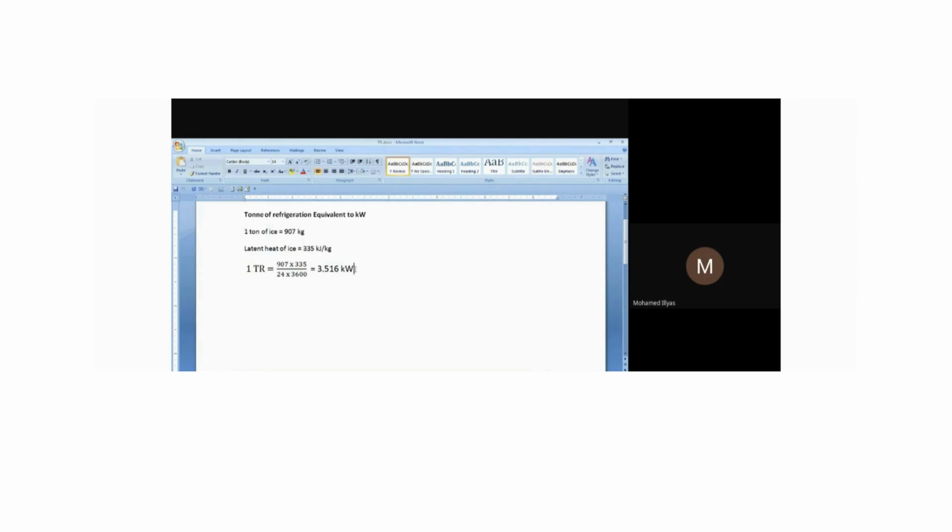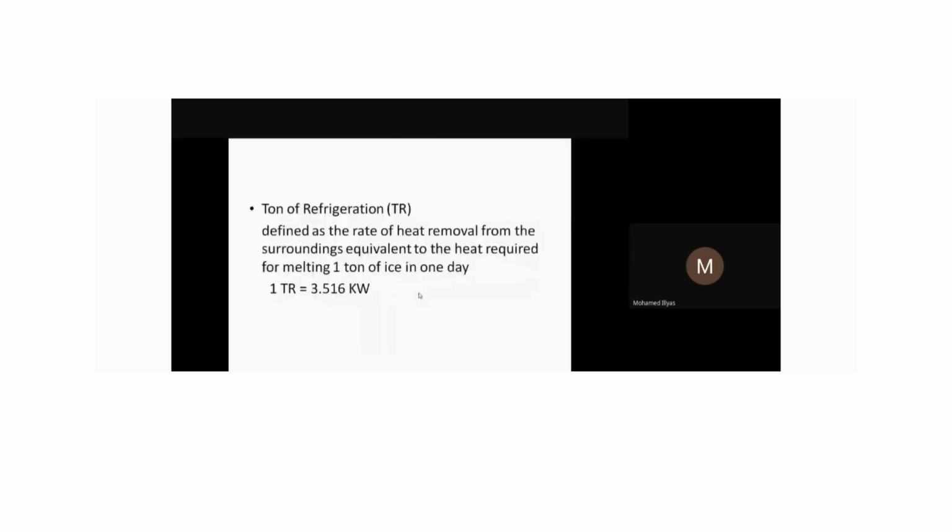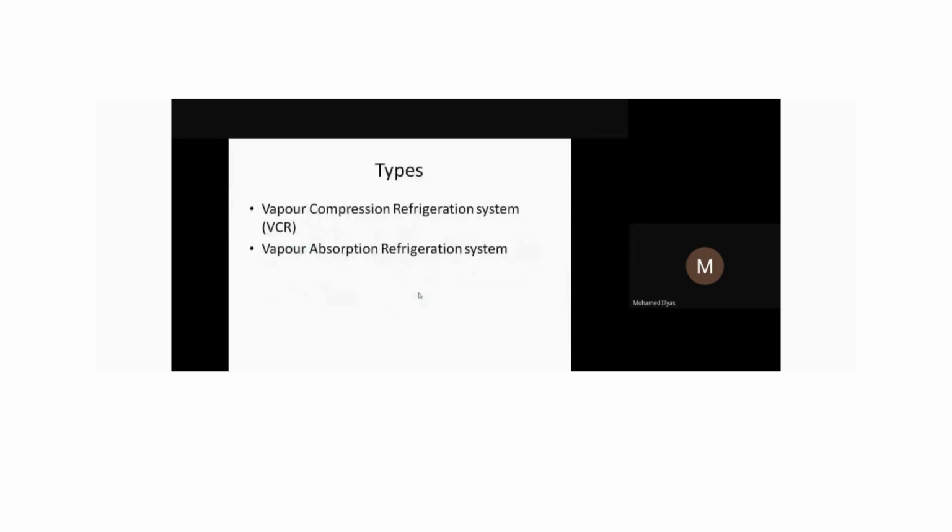So in this way, we can understand the ton of refrigeration, the relation between our ton of refrigeration and the capacity of the refrigerator. So I hope you are clear with this ton of refrigeration. The more the ton of refrigeration, the faster the heat extraction rate. So that particular space will reach the cooling fast, but it consumes a significant amount of power. So in that way, we can understand the ton of refrigeration. I hope you understood.